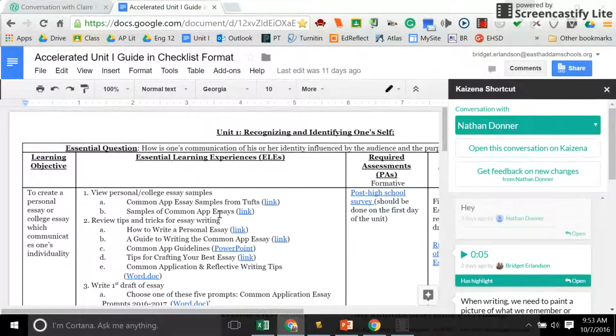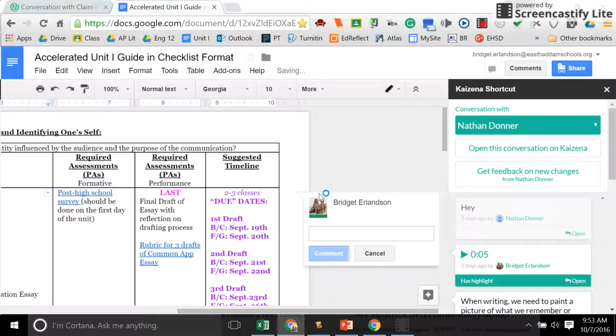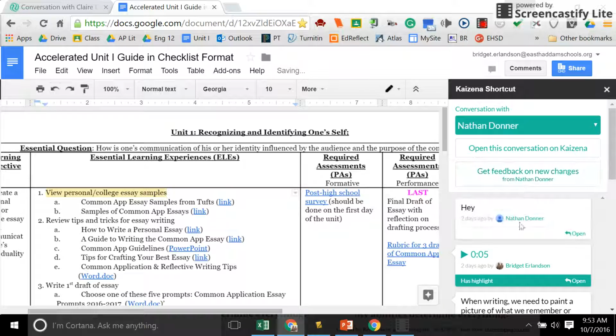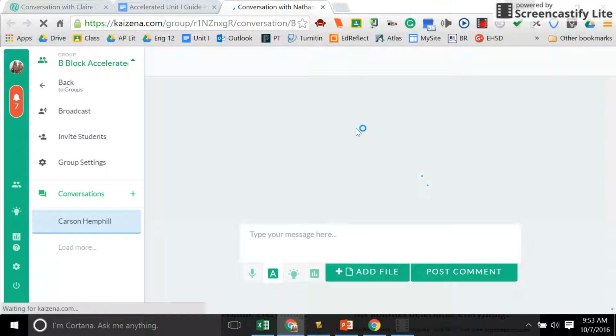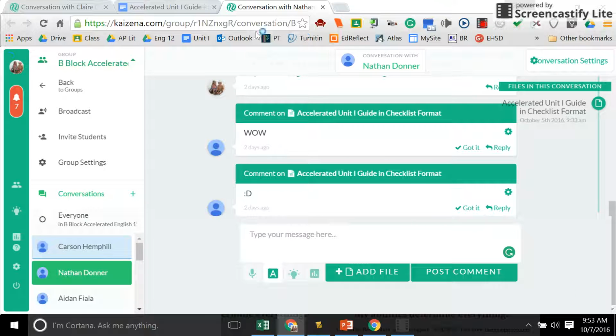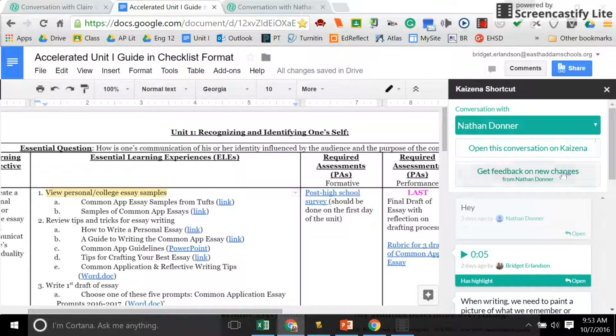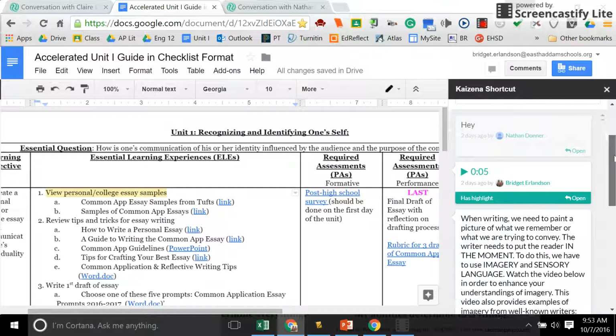Not only would they get comments if I put it in as a Google Classroom comment, they would also see the other conversations from Kaizena. And you could do 2 things. I did a sample with the kids and I shared this with Nathan. He could go right to this, open this conversation on Kaizena, click there and it would pop right up to Kaizena and he could read it there. Or he could just continue here.